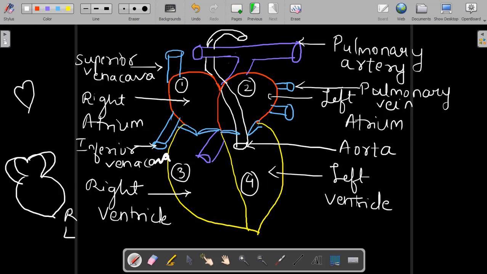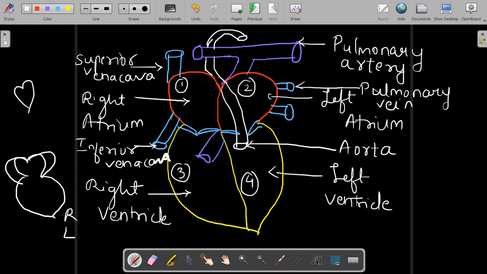After that, you have two pipes connected to the right atrium. It is superior vena cava and inferior vena cava. Okay, superior means always above, hence the above pipe is said to be superior. Inferior is always below, hence the below pipe is said to be inferior.